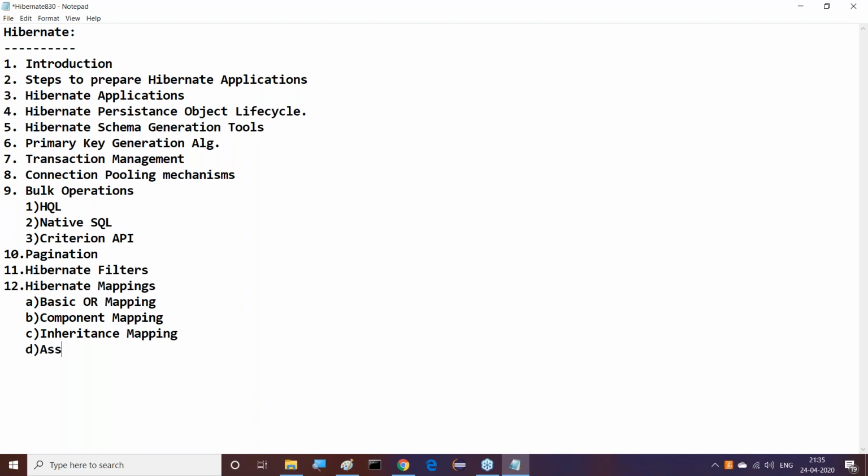I'll discuss them with you. The next one is association mapping, and so on. These many Hibernate mappings exist here. Then after that, another thing is caching mechanisms. Caching mechanisms are available under first level cache and second level cache. Both are going to be discussed here.